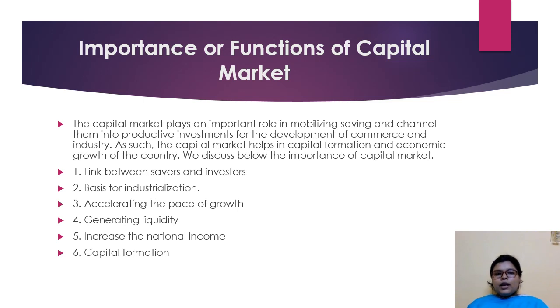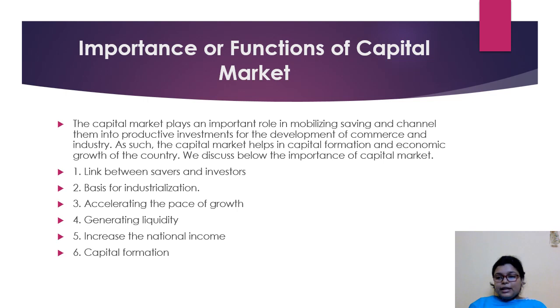Next one, the importance, or we can say the functions, of the capital market. Let's see them one by one. The first one is linkage between savers and investors. This comes under the functions, the importance, and the characteristics as well. It serves as a link between the savers and the investors.